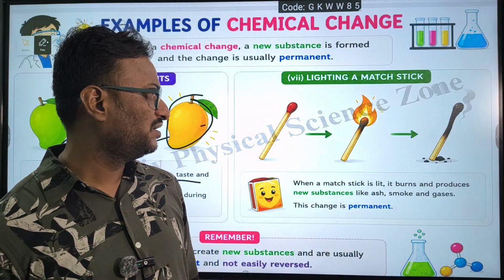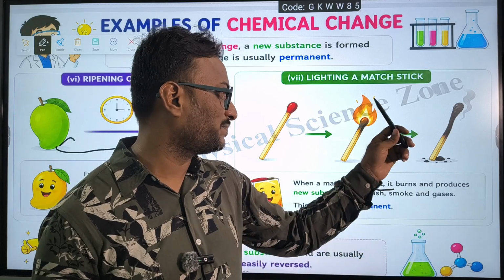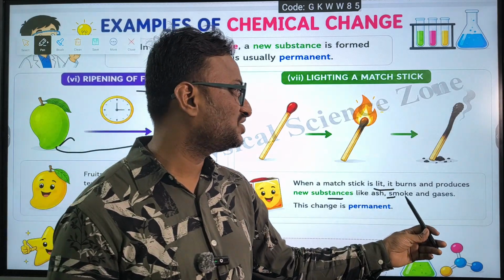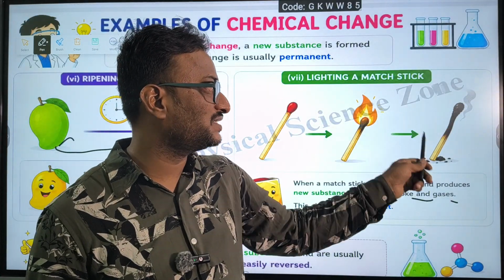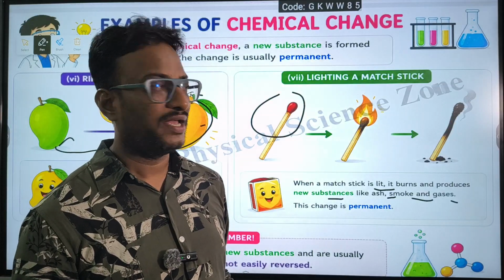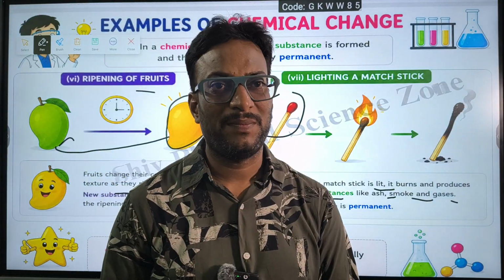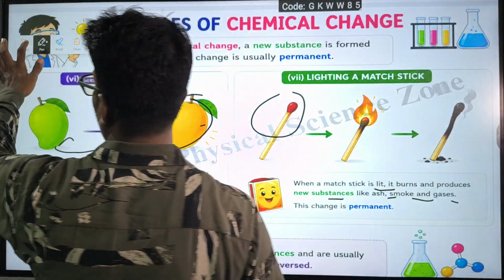Lighting a matchstick. When a matchstick is lit, it burns and produces new substances like ash, smoke and gases. From this ash, smoke and gases, you cannot get back a matchstick. So this is also a permanent change, and this is also an example of chemical change.